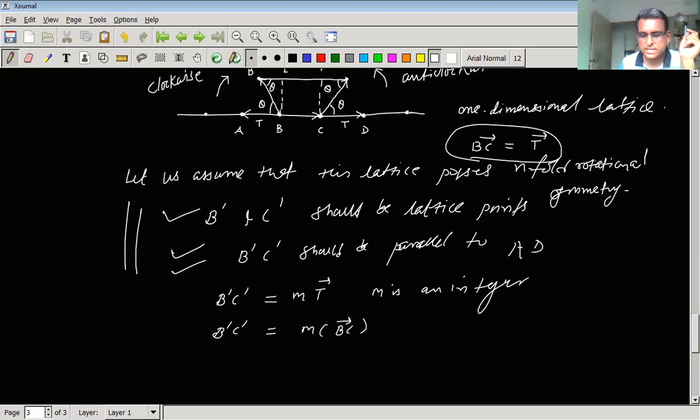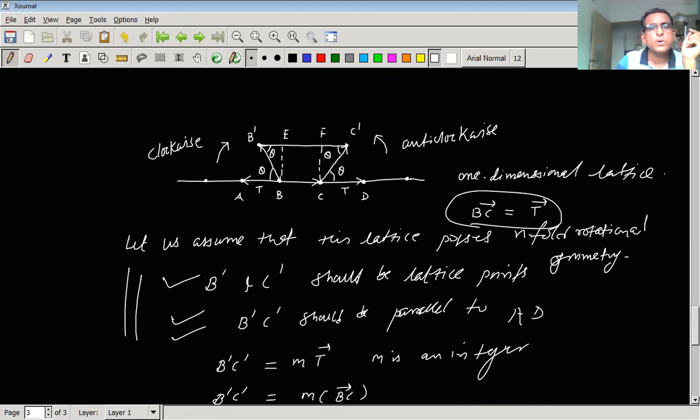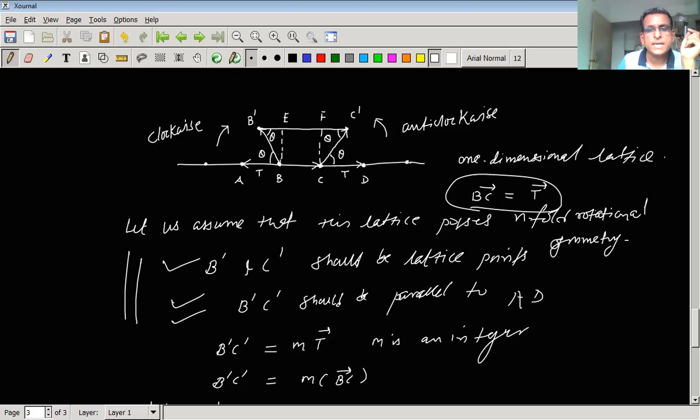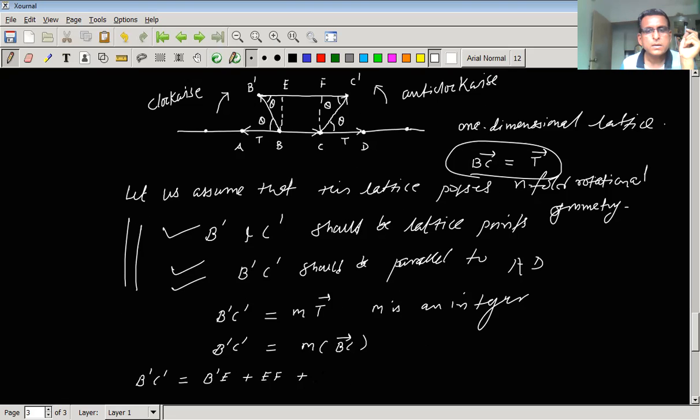B dash C dash is made up of B dash E plus EF plus F C dash, and this is equal to M BC.